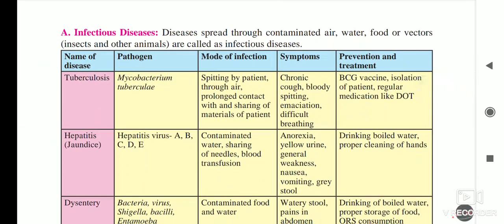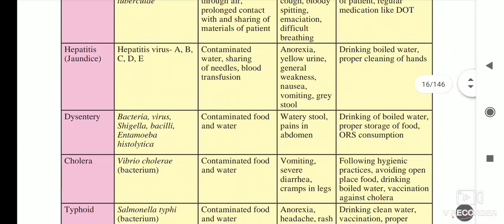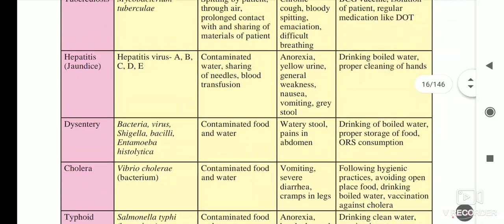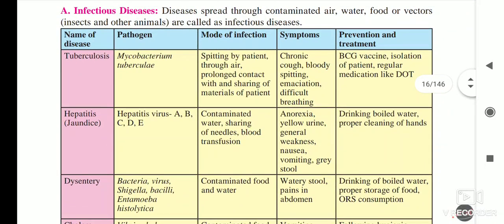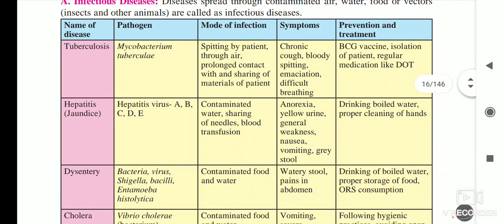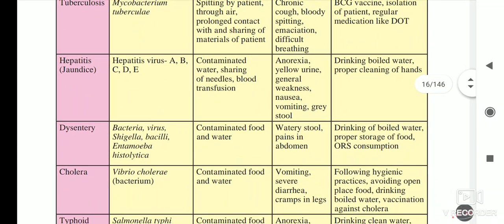Among the infectious diseases we see tuberculosis: by which pathogen this disease spreads, its mode of infection, symptoms, prevention, and the treatment. After that, we see hepatitis. It is spread by the hepatitis virus, and the mode of infection is contaminated water, and its symptoms, prevention. In the same way dysentery, cholera, typhoid. We see the mode of infection, which pathogen is responsible for the disease, its symptoms, and the prevention and the treatment that we have already seen.